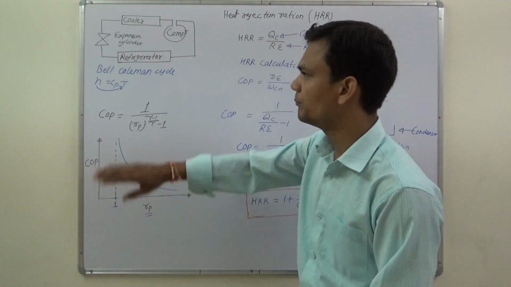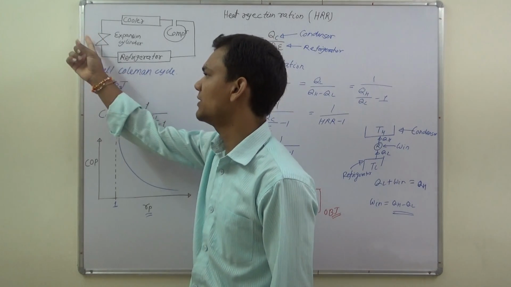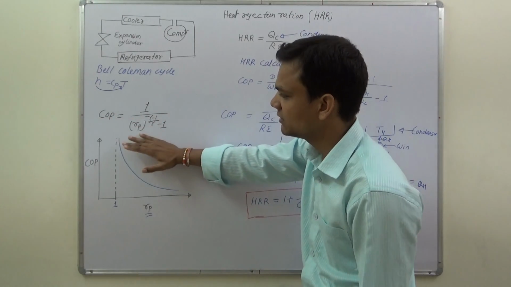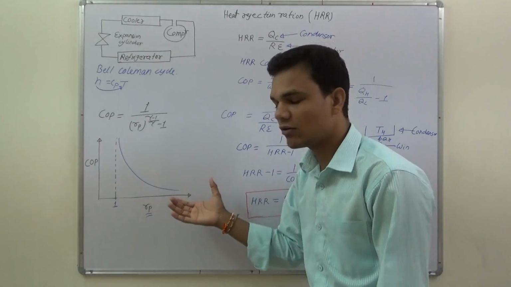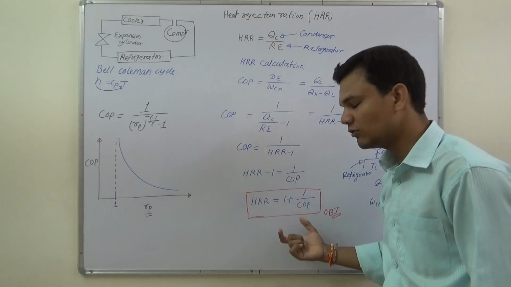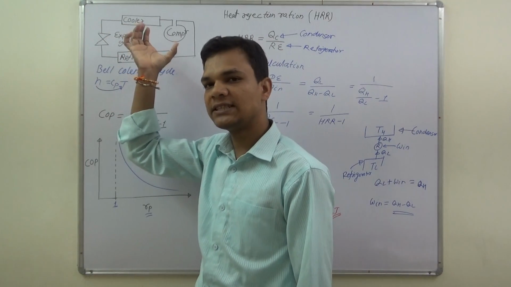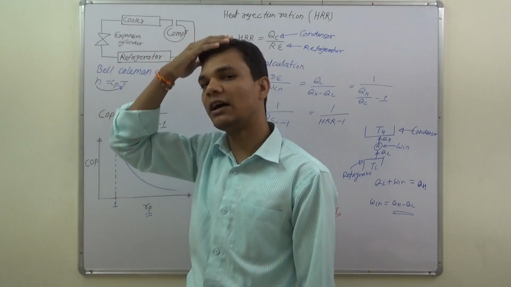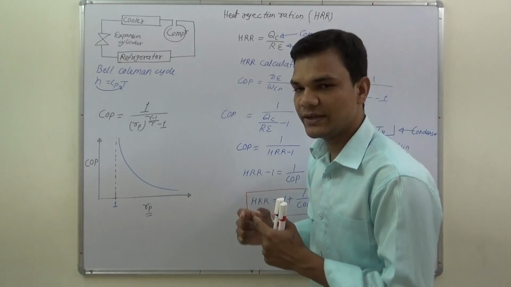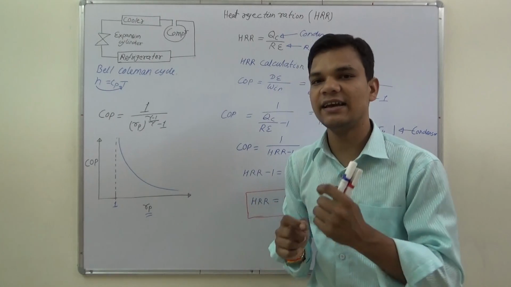Here we discussed why we prefer the isentropic process in place of the isenthalpic process. If the value of pressure ratio is 1, how can we draw the graph of COP? What is the heat rejection ratio? How can we calculate it? Here in the Bell-Coleman cycle we use air as a refrigerant, and for air the enthalpy is directly proportional to temperature, because in this cycle we treat air as an ideal gas.